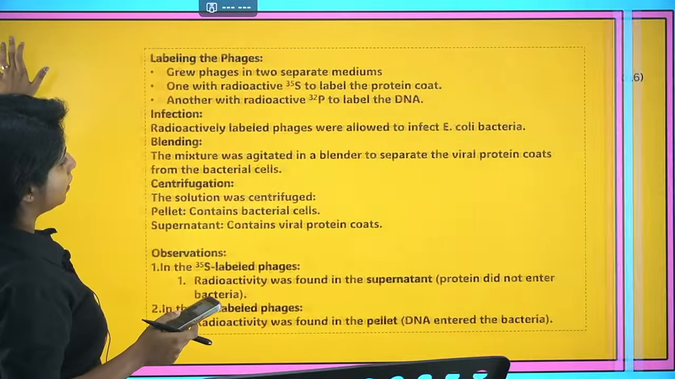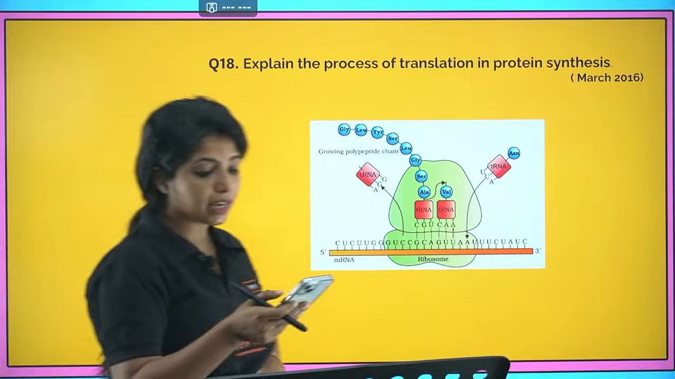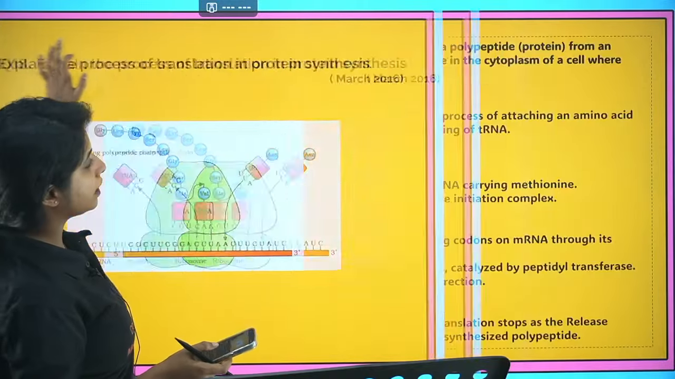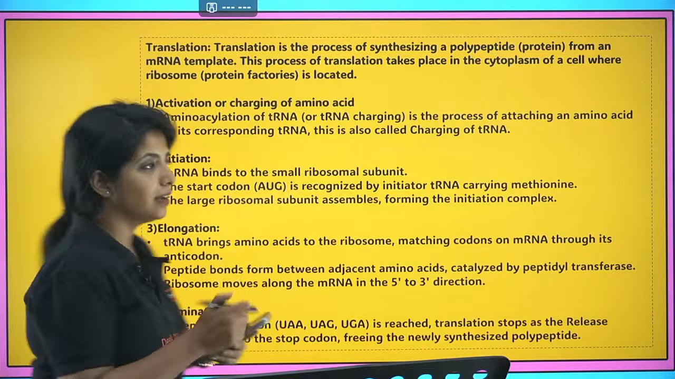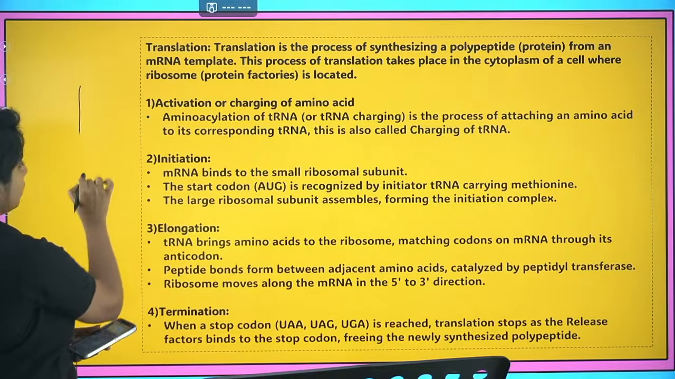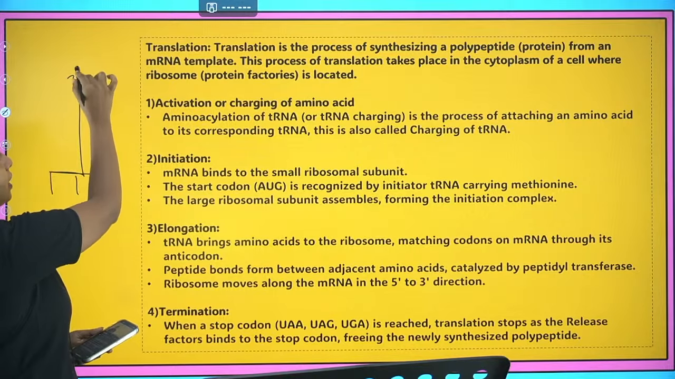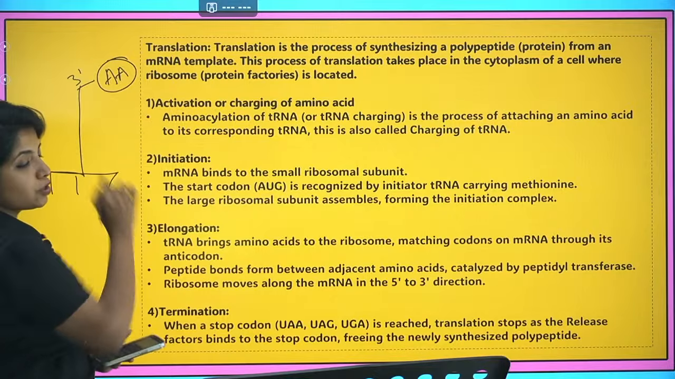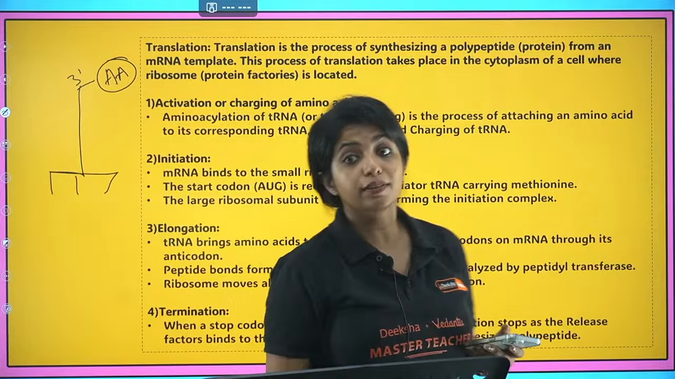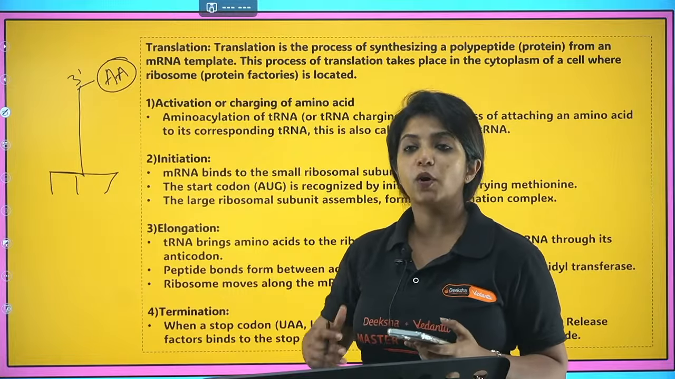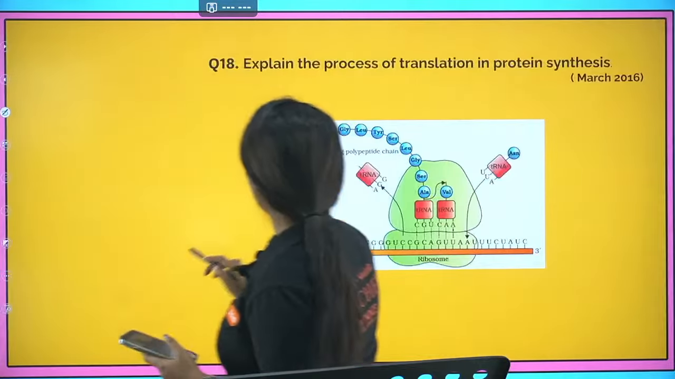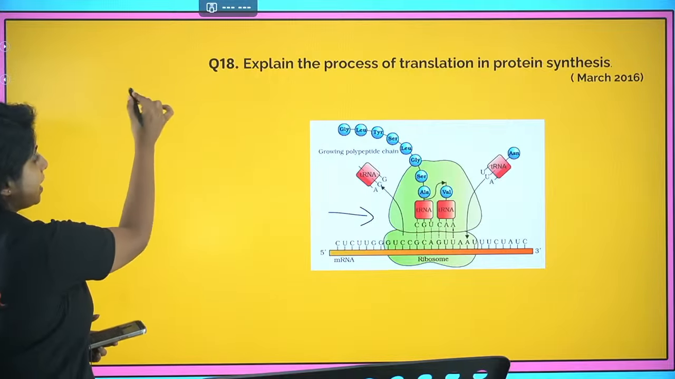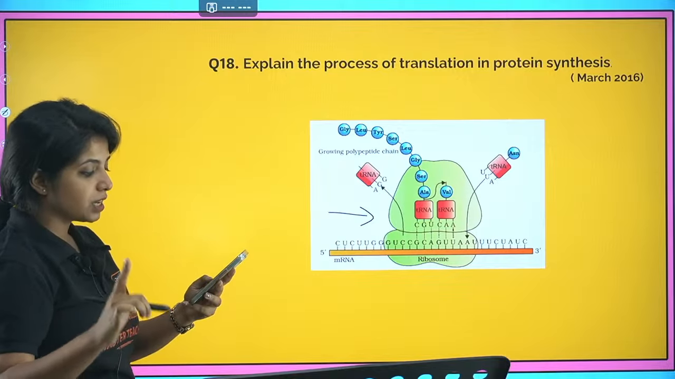Now, explain the process of translation in protein synthesis. This is yet another question. So first of all, the first point is what? Amino acylation or activation of tRNA. So first thing is that the tRNA molecule, on its 3' end, an amino acid is made to be joined. This process is known as amino acylation or charging of tRNA, which requires too much energy. And over here, as you can see in the picture, this is a ribosome molecule. So first thing that happens is amino acylation or charging of tRNA, which needs ATP.